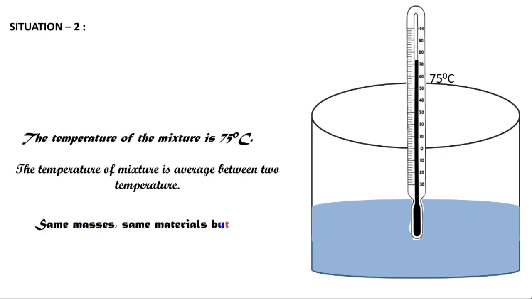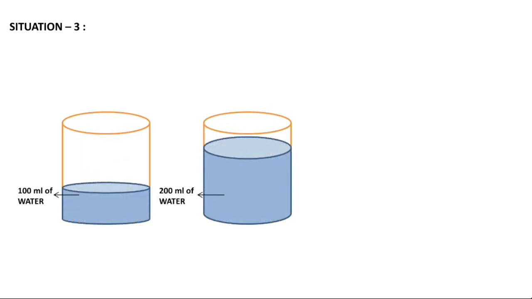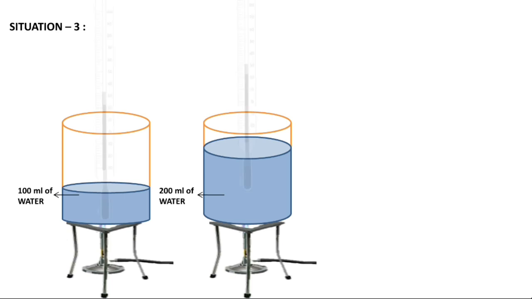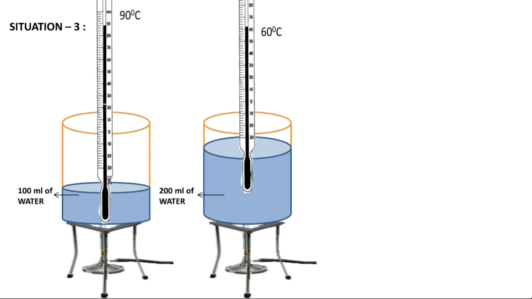Can you give reasons for the change in temperature? Yes, the reason is it has the same masses, same material, but different temperatures. Situation 3. Take two beakers of the same size and pour 100 ml of water in one beaker and 200 milliliters of water in another beaker. Now heat the water in one beaker to 90 degrees Celsius and the other to 60 degrees Celsius. Mix the water from these beakers into a large beaker.